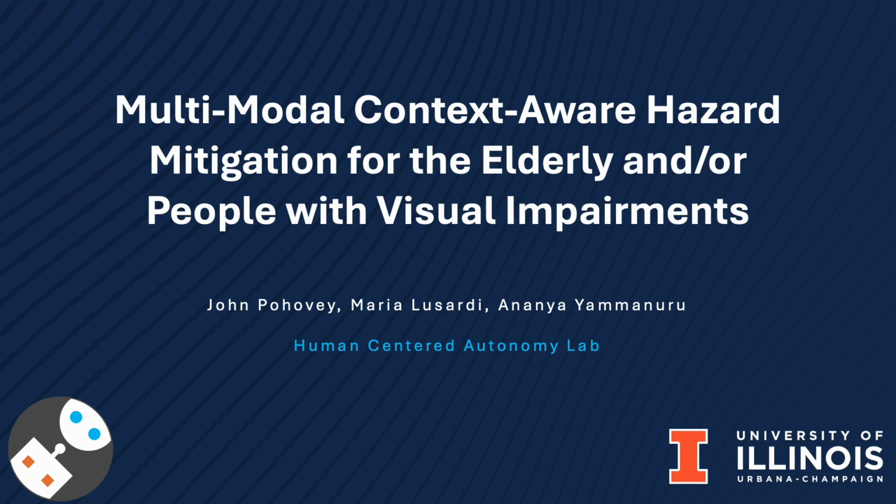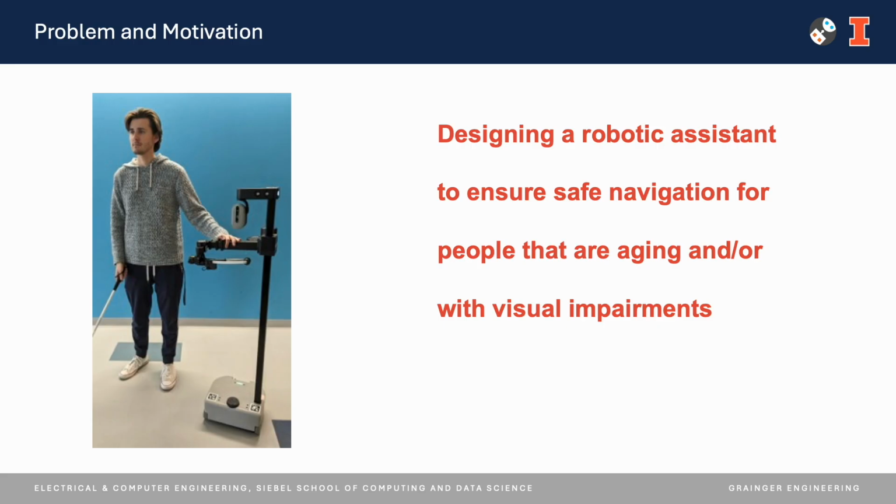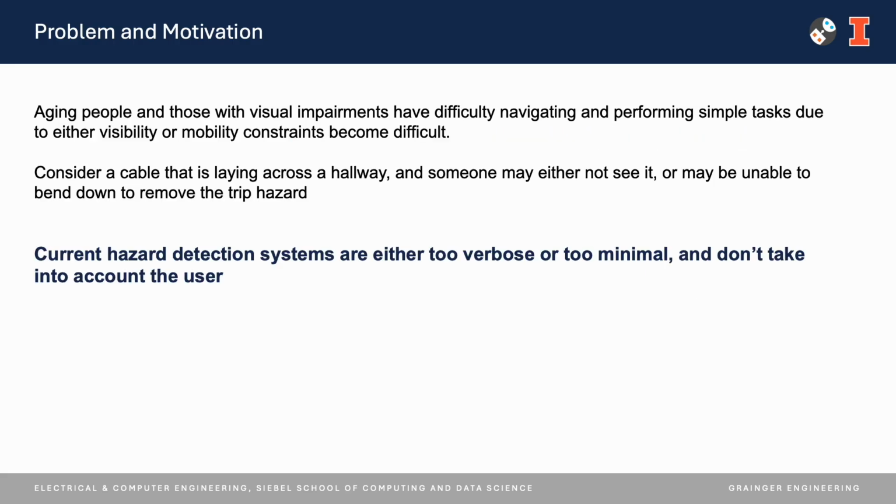Hi everyone. Today I'll be talking about our proposal to the Stretch Robot Pitch Competition entitled Multi-Modal Context-Aware Hazard Detection, Understanding, and Mitigation for Aging People with Visual Impairments. In this proposal, our goal is to design an assistive robot to improve the safety of indoor navigation for aged people who may have visual impairments. We plan to use the Stretch Robot as our main platform.